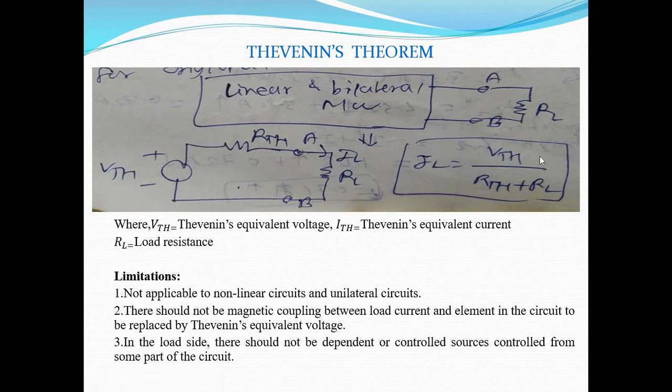Okay, so there is another limitation: there should not be magnetic coupling between load current and element in the circuit to be replaced by Thevenin's equivalent voltage. And third limitation, in the load side, there should not be dependent or controlled sources controlled from some part of the circuit. So these are the limitations of the Thevenin's theorem.